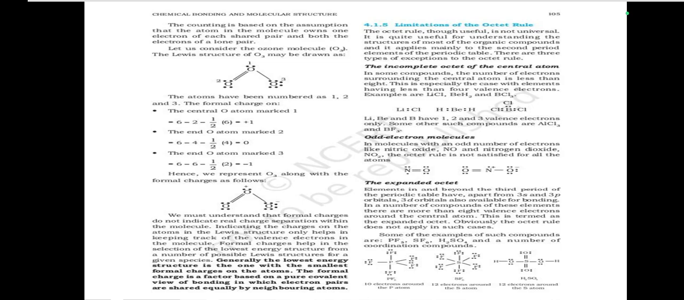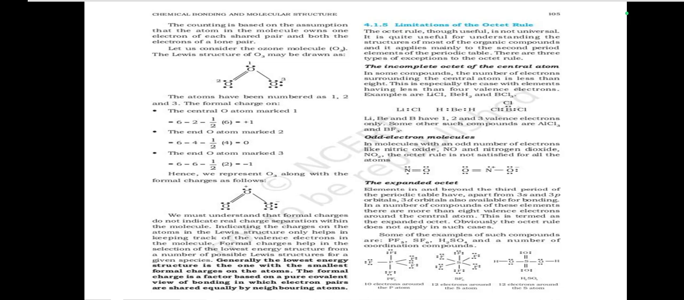Let us consider the ozone molecule, O3. The Lewis structure of O3 may be drawn as follows, with the atoms numbered as 1, 2, and 3. The formal charge on the central O atom marked 1 is 6 minus 2 minus half into 6, which is equal to plus 1. The end O atom marked 2 is 6 minus 4 minus half into 4, which is equal to 0. The end O atom marked 3 is 6 minus 6 minus half into 2, which is equal to minus 1. Hence, we represent O3 along with the formal charges as follows.